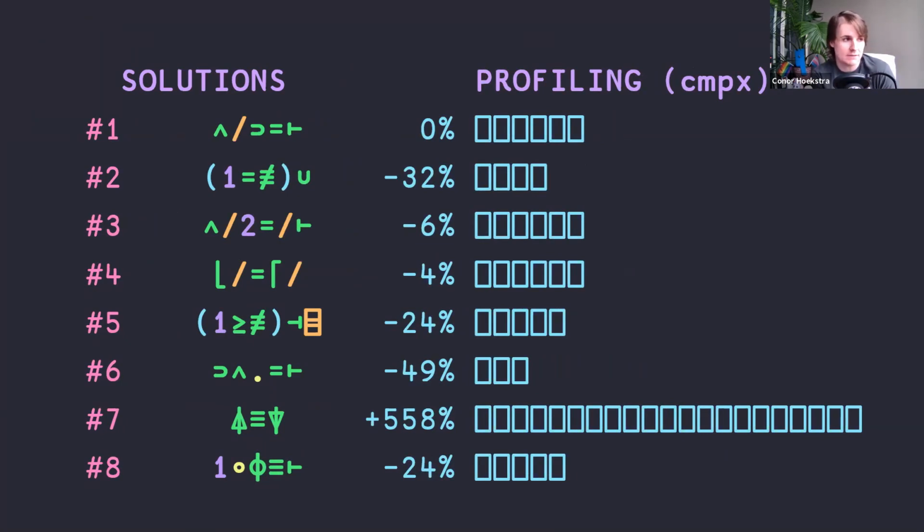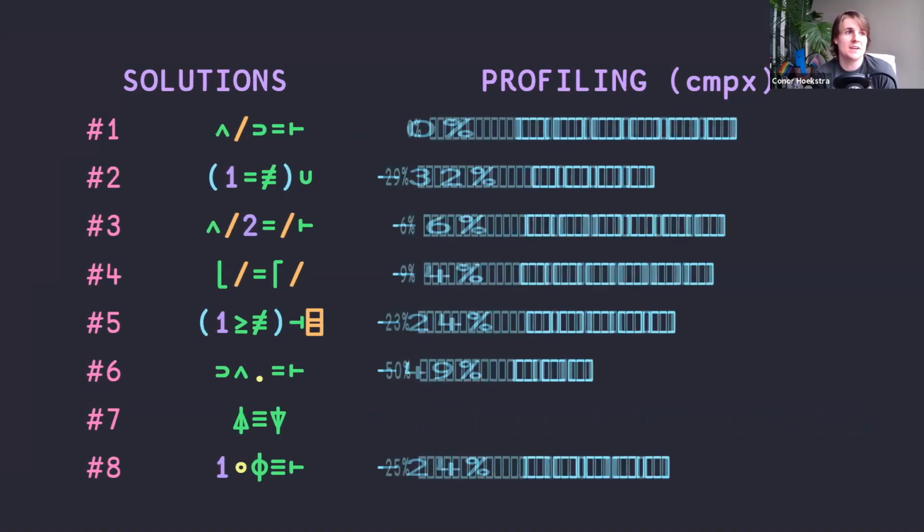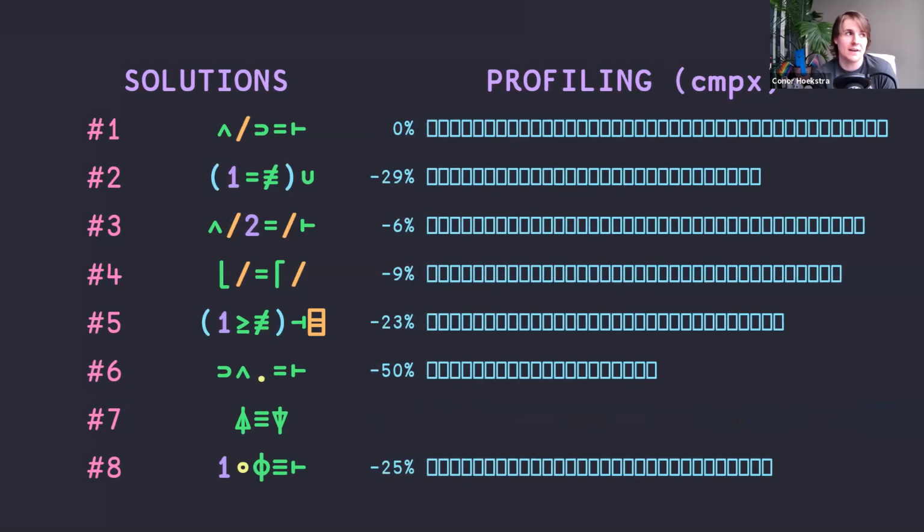And you can see here number 7, because we're basically doing 2 different sorts, is infinitely worse than all the other ones. So if we normalize and get rid of the runtime of number 7, you end up with this really cool profiling of our different solutions. So you can see that by far the fastest is the inner product. Even though the inner product in solution 6 is basically doing the same thing that solution 1 is doing, because of optimizations and vectorization and a bunch of fancy stuff that happens behind the scenes in the Dyalog APL implementation, you get a 2x speed up compared to solution number 1. And I just find this kind of stuff is super cool.